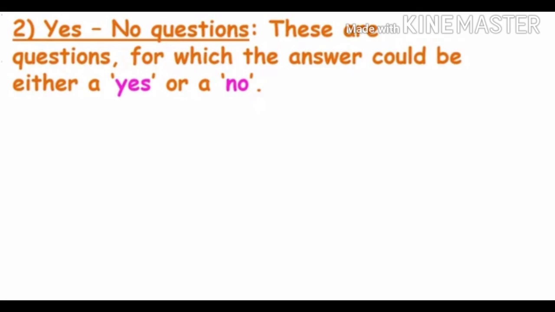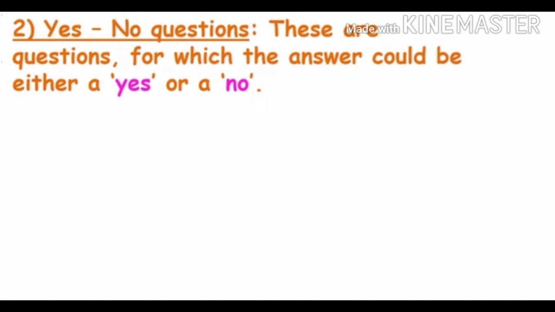Now students, let's start with the next question, that is yes or no type of questions. These are questions for which the answer could be either a yes or a no. These questions begin with any of the following helper verbs. Helper verbs are auxiliary verbs.